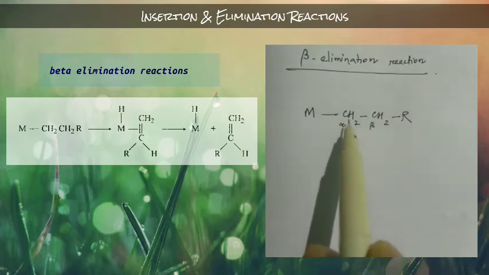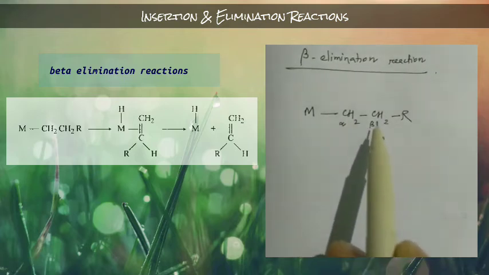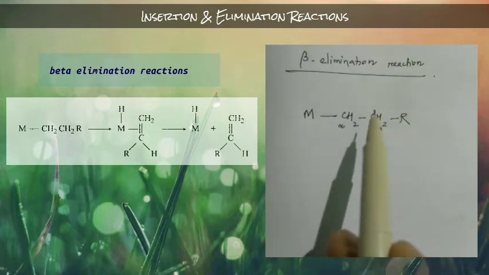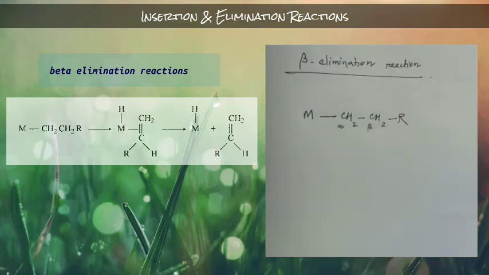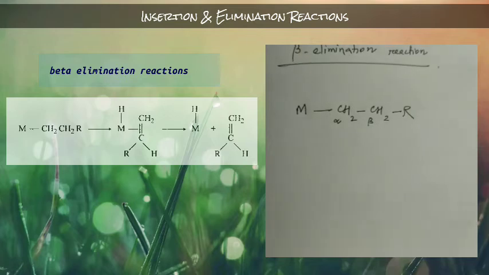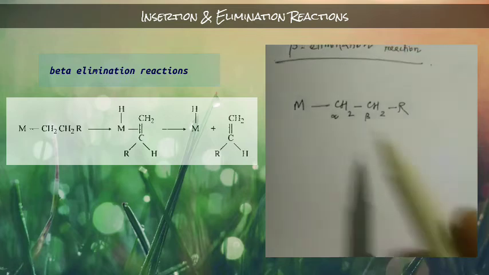Here this is the alpha carbon, this is the beta carbon, and on that beta carbon one hydrogen must be present. If no hydrogen is there, we cannot observe the beta elimination reaction.